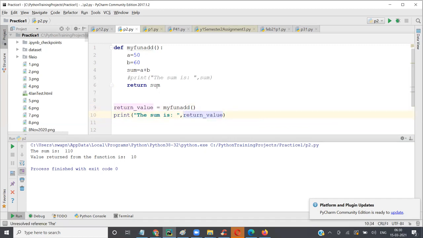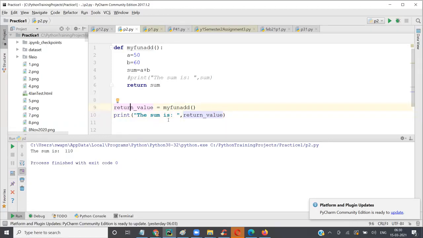There's no connection between sum and return value. It will not directly assign. We have to say return sum. Only then it comes here, and you can print it here. You see, the sum is 110 is printing from here, not from there, because we just said return sum. We are not printing it there. Sum is returned and it is printed here.